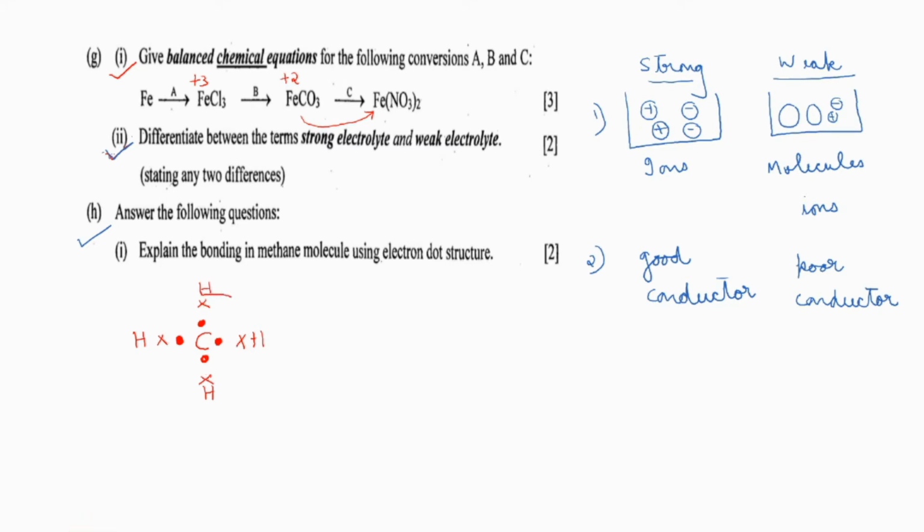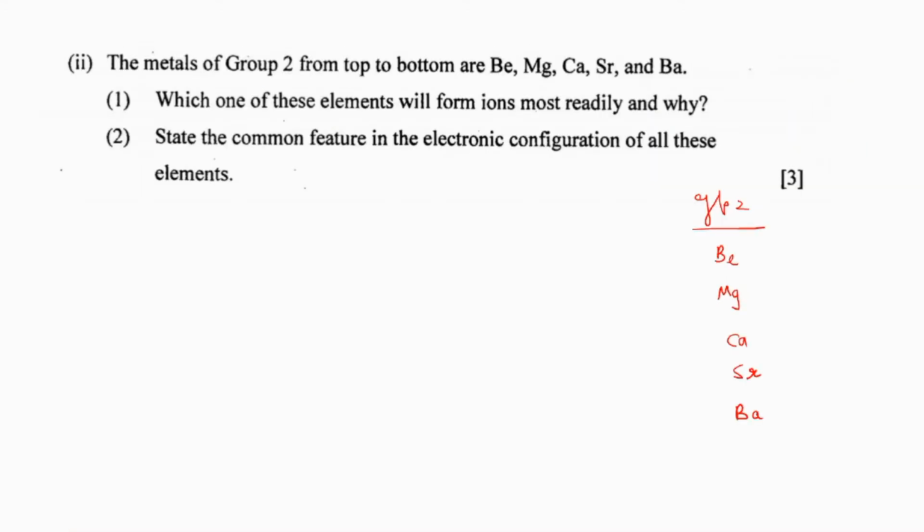Then you can show the number of electrons around carbon. It is totally 8. Then show the number of electrons around hydrogen. It is 2 now, correct? So easily we drew the electron dot structure of methane. So follow this method. It will be easy for you. Got it?